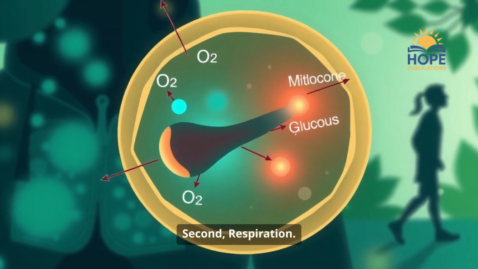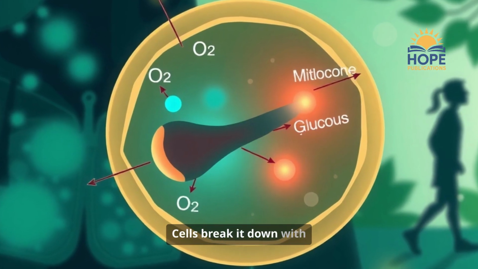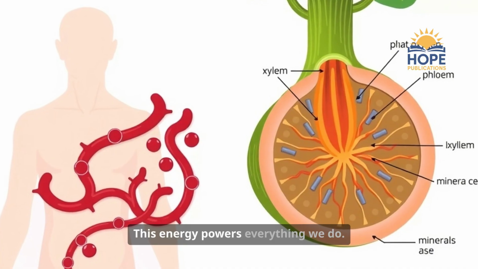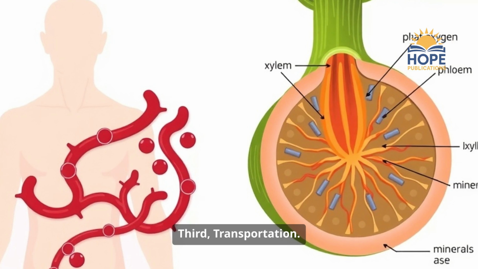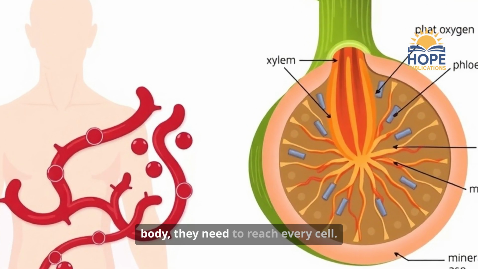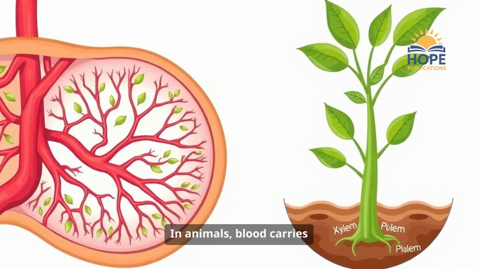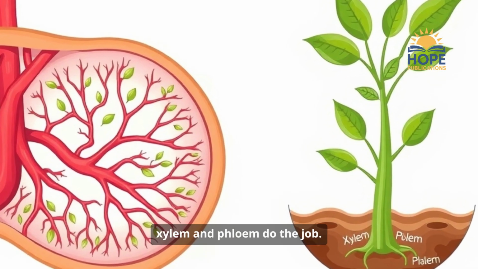Second, respiration. Food alone is not enough. Cells break it down with oxygen to release energy. This energy powers everything we do. Third, transportation. Once nutrients and oxygen enter the body, they need to reach every cell. In animals, blood carries these essentials. In plants, xylem and phloem do the job.